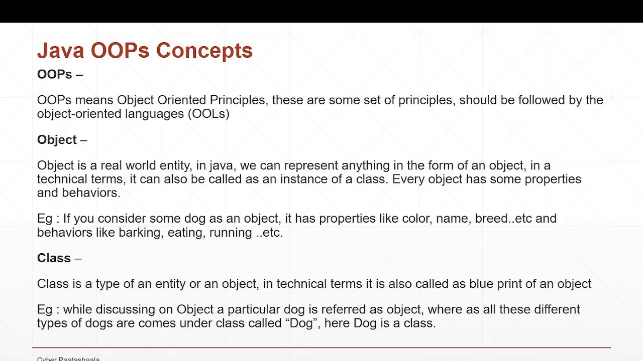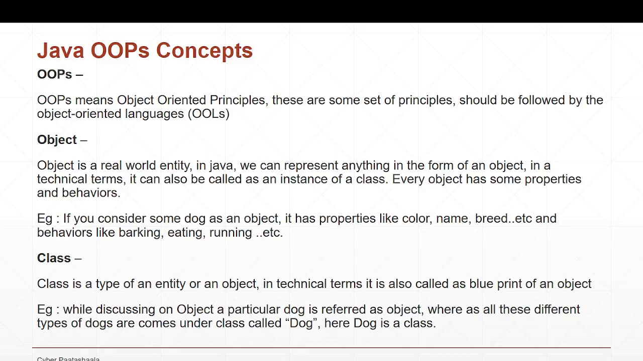So let us start with object. In the real world, we can say that an object is a real world entity. We can take examples like table, chair, TV, cycle, whatever, right? These are all called objects in the real world. Coming to Java, can we represent all these objects in Java? Yes, we can do that. We can represent anything in the form of an object in Java.